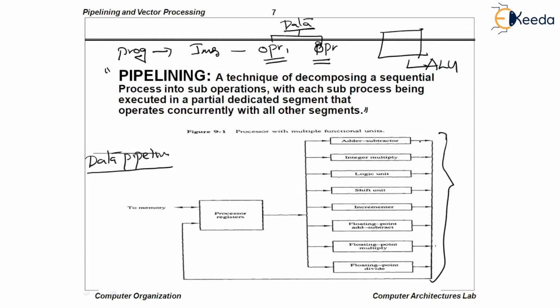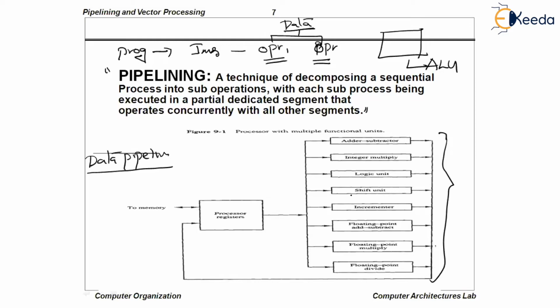Earlier we know that the ALU is capable of performing any arithmetic operation, that is, addition, subtraction, incrementing, decrementing, but only one at a time. The ALU is also capable of performing any logical operation. There are 16 logical operations, in fact, but only one at a time. One more thing is the shift operation. The ALU is also capable of performing shift operations, but only one at a time. So the ALU will be able to execute either one of the arithmetic operations or one of the logical operations or one of the shift operations, but only one at a time.